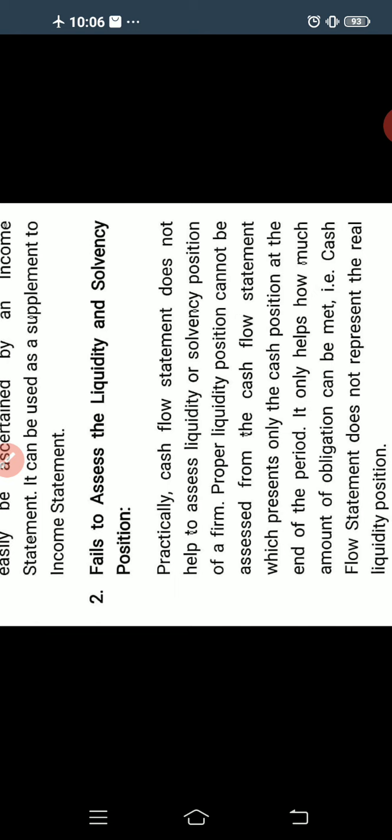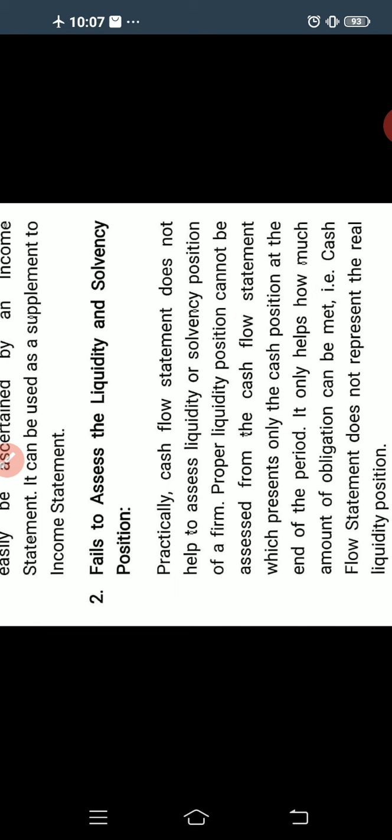Proper liquidity position cannot be assessed from the cash flow statement, which presents only the cash position at the end of the period. So with the help of cash flow statement, the business may not ascertain the exact liquidity or solvency position. Because it shows only the cash position for a particular period, that is, for the end of the period, and it only helps to see how much amount of obligation can be met.